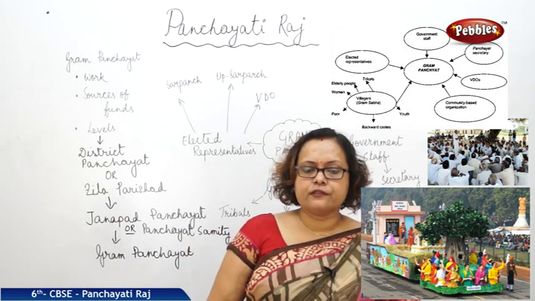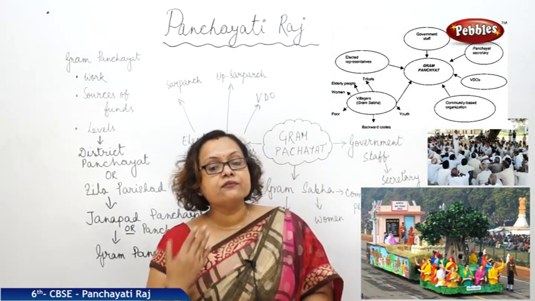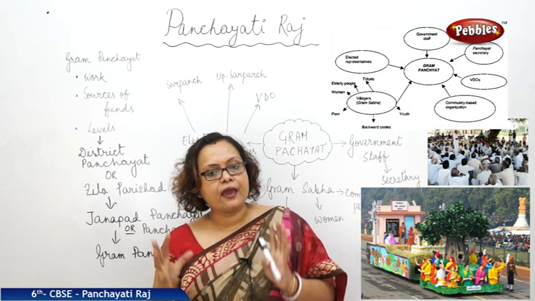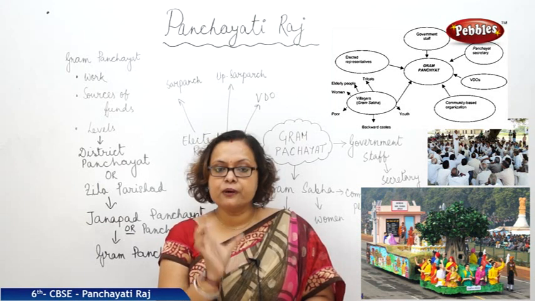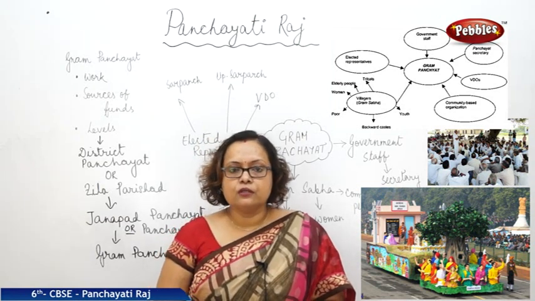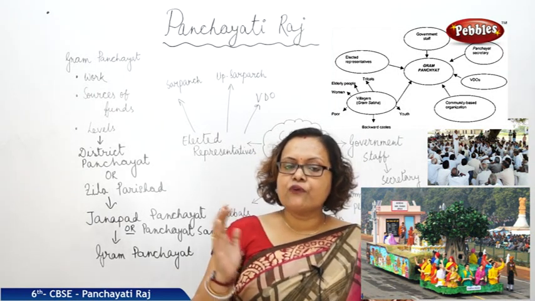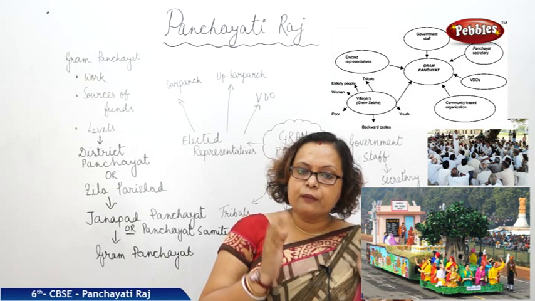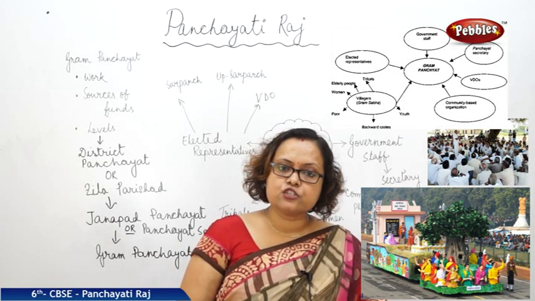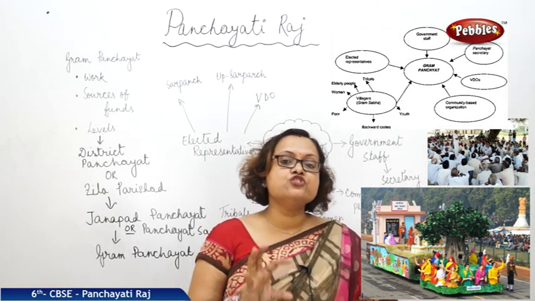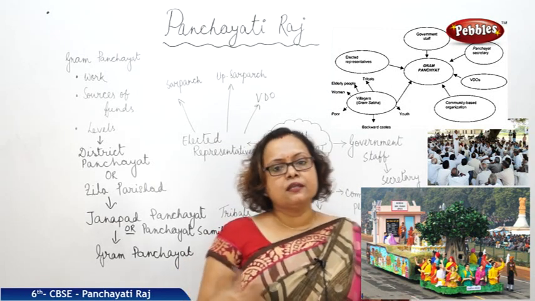Now what is Panchayati Raj? Any village which has a population of 500 or more, they have their own Panchayati system. Panch, the word Panch came from 5. Now 5 means Panch or Panch means 5. Now 5 people or number of common people when they are together to take a decision, we call that as Panchayat or Panch. How they work, we will discuss now.